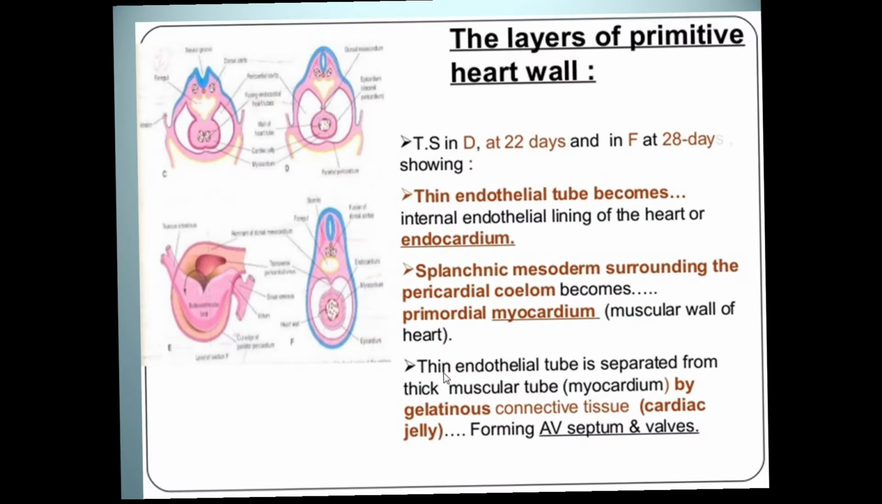Okay, so the layers of the primitive heart: initially it comprises the endothelial tube, which is derived from the mesenchyme, and the endothelial lining is termed the endocardium. The splanchnic mesoderm that surrounds the pericardial coelom becomes incorporated in the formation of the myocardium, and in between these two, the myocardium and the endocardium, there is a gelatinous structure called the cardiac jelly, and that jelly is responsible for the formation of the valves and the interventricular septum.